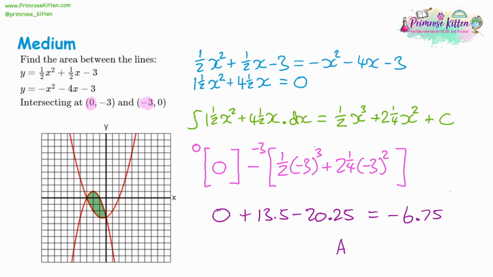So when we write down the area, it's going to be a positive 6.8 to 1 decimal place. You could write it as a fraction as well. You could write 6 3/4, so it's fully accurate. And honestly, 2 decimal places would be fine as well, 6.75, if it's just asking for the area between the lines.